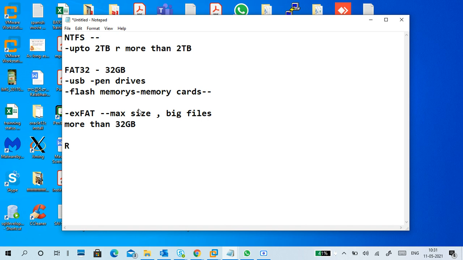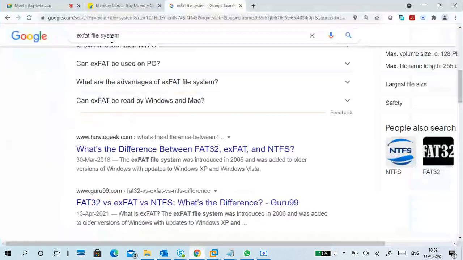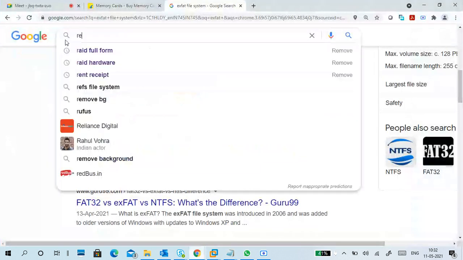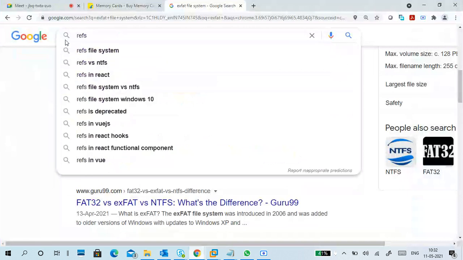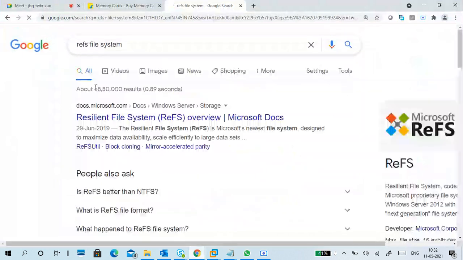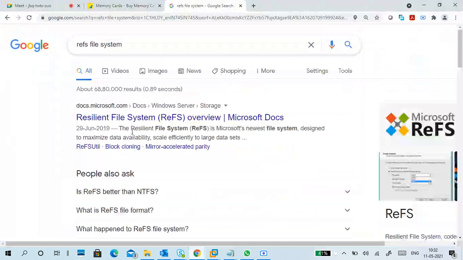Next one is ReFS. I told you these things are there, but I didn't give the information. So, what is the use of these things? ReFS means Resilient File System. What is ReFS? Resilient file system.